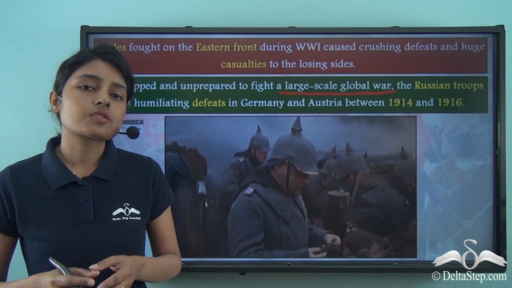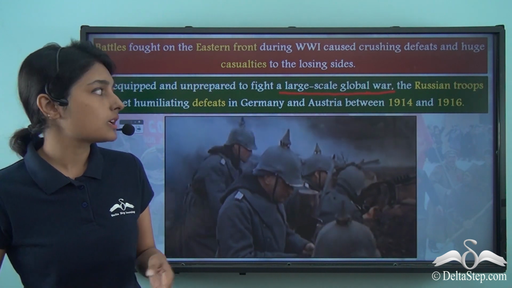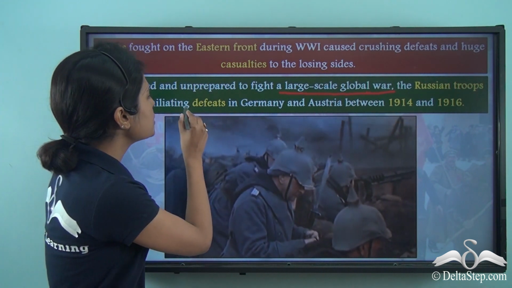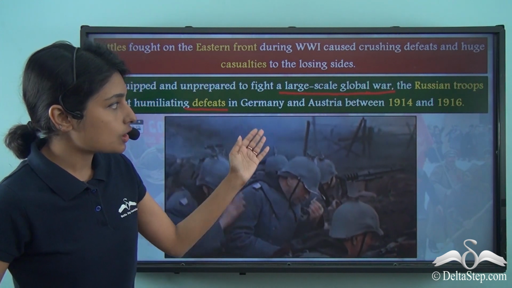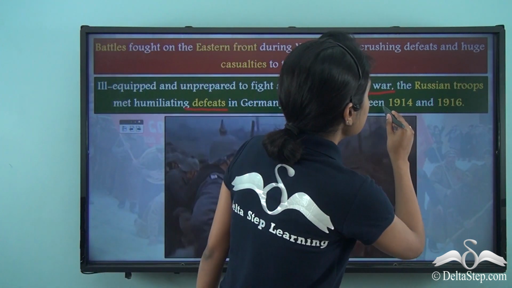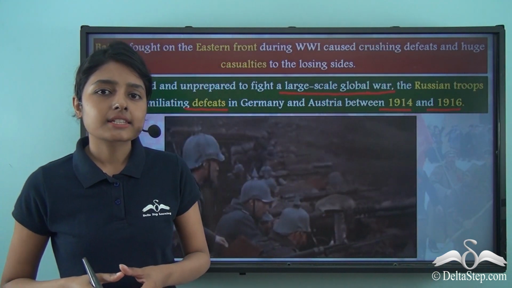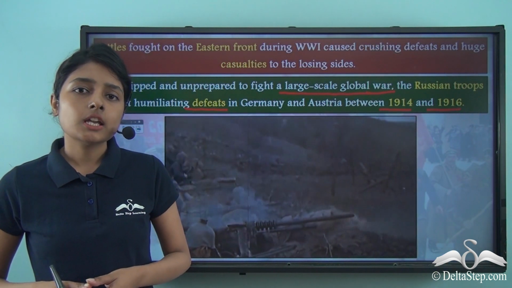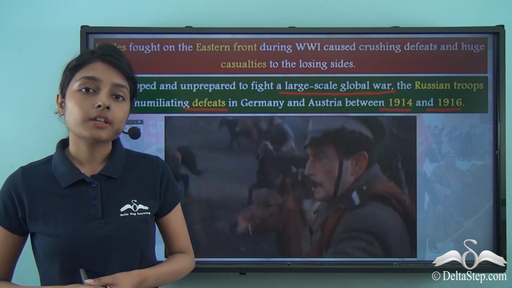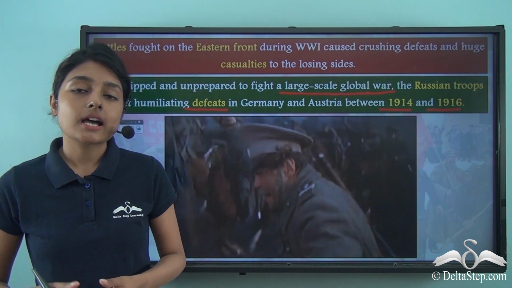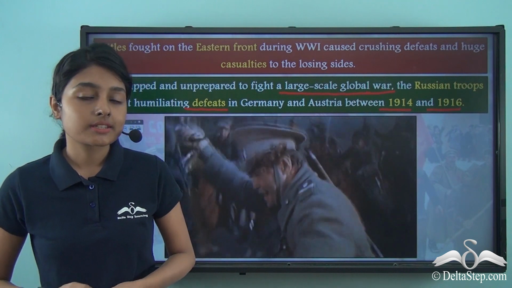And it is for this reason that the Imperial Russian army suffered humiliating defeats in Germany and Austria between 1914 and 1916. In fact, by 1917, many millions of Imperial Russia's soldiers had lost their lives.